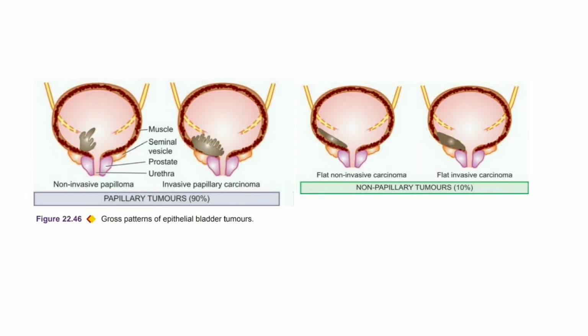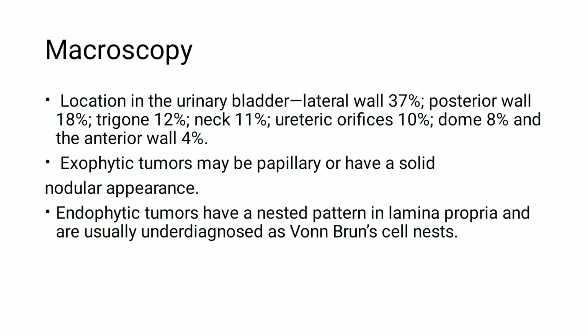These are the gross patterns of the tumor. Either it will be a papillary tumor or non-papillary tumor. Macroscopy. Location in the urinary bladder, mostly it is seen in the lateral wall 37%, posterior wall 18%, trigone 12%, neck, ureter, dome and the anterior wall are the other locations.